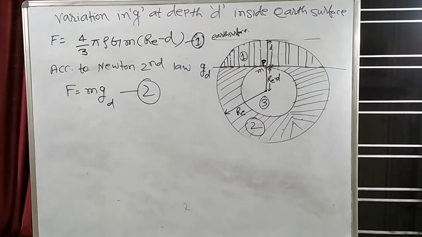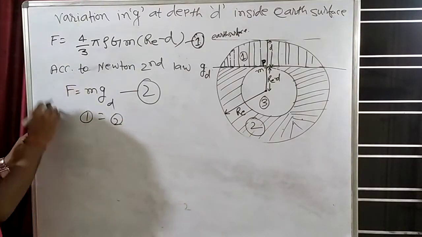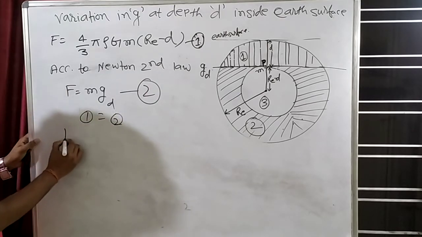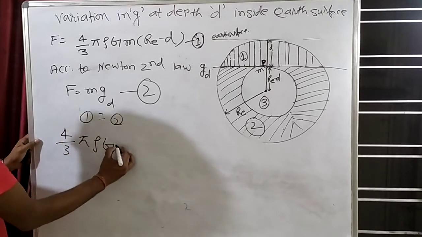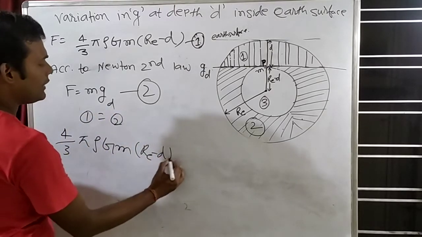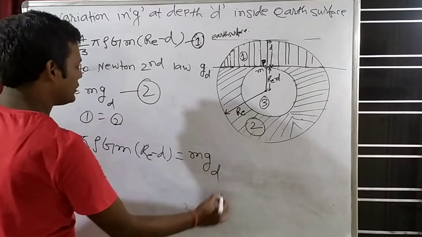Now LHS is same, so RHS will also be same. So what we will do? Equation first is equal to equation second. So can we write that 4/3 π ρ G small m into (r_e − d) is equal to, this RHS is how much? Small m into g_d.